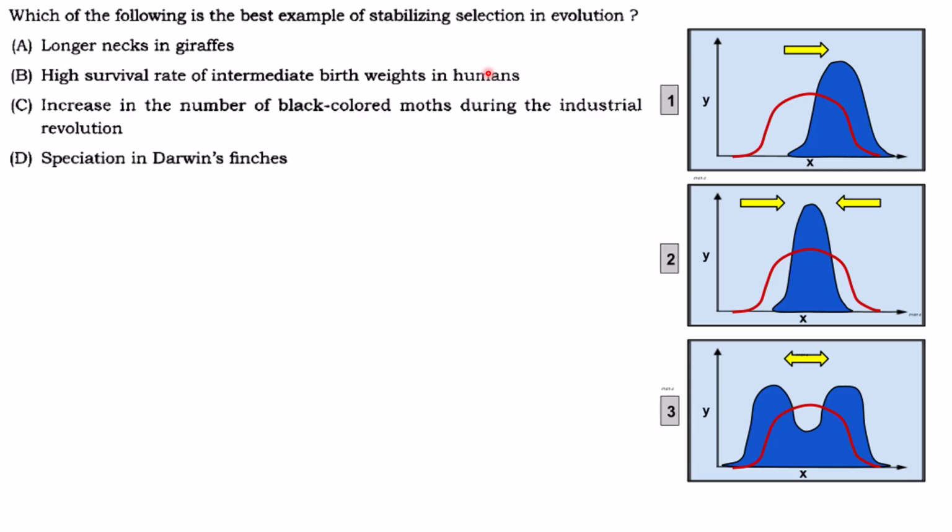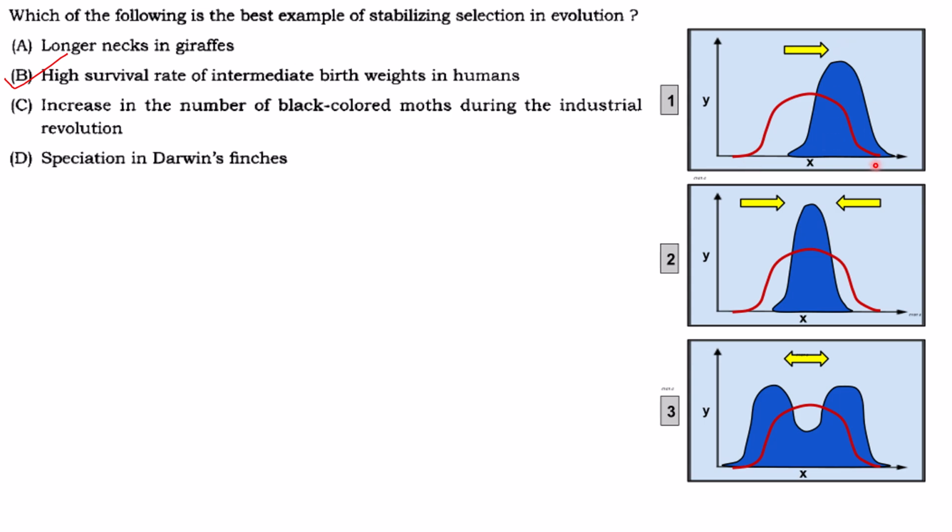But if the birth weight is around the average value, then the survival of the baby is more. So high survival rate of intermediate birth weight is an example of stabilizing selection.